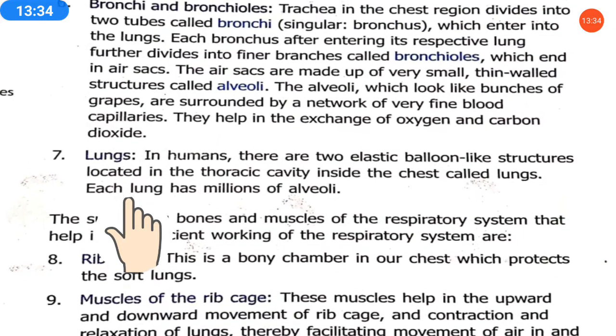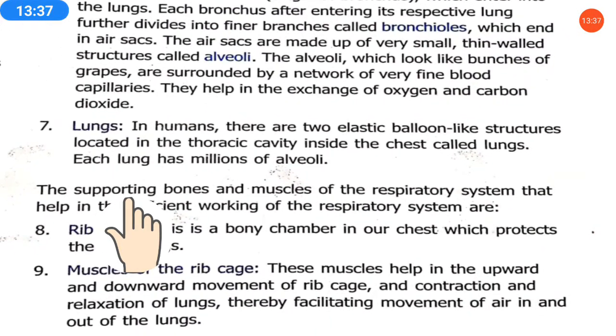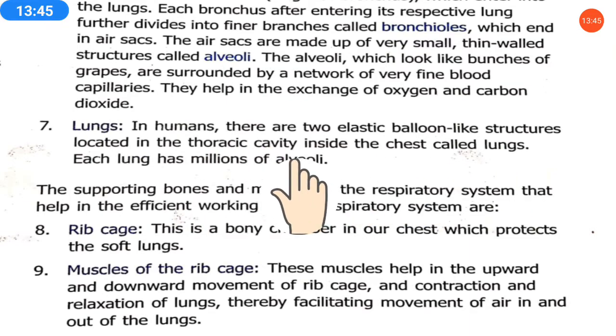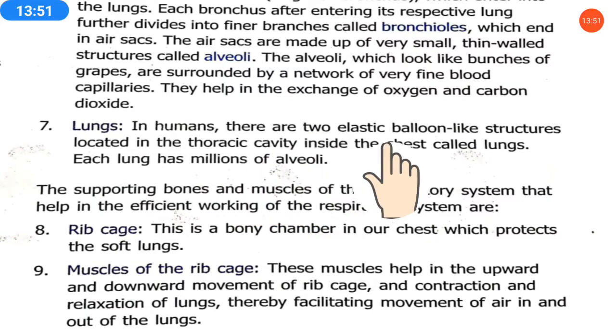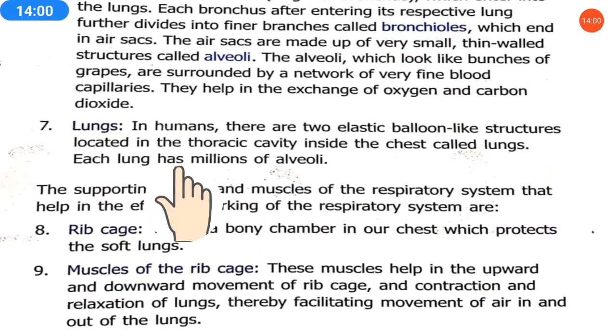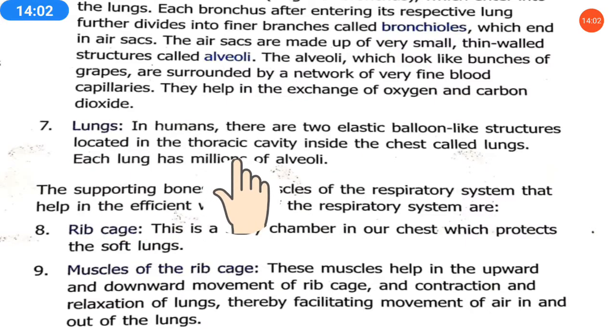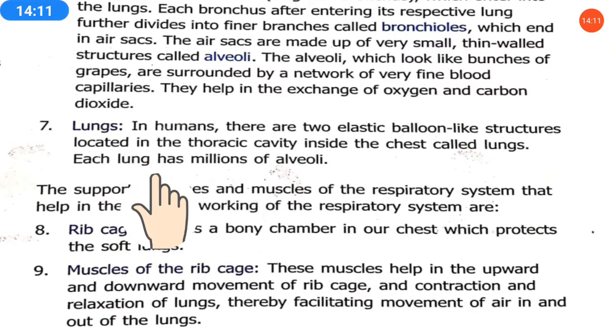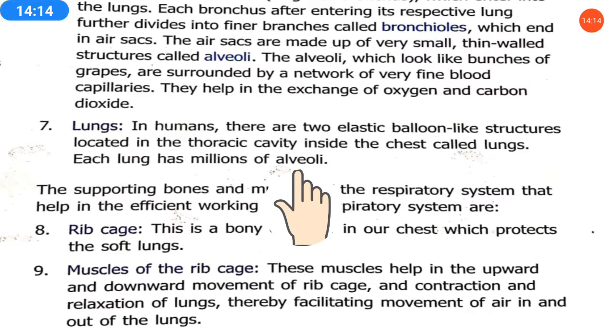Now what is the function of lungs? As you know very well, in humans there are two elastic balloon-like structures. The lungs look like balloons. Elastic means becoming small and large again and again. They are located in the thoracic cavity inside the chest and are called lungs, and each lung has millions of alveoli.